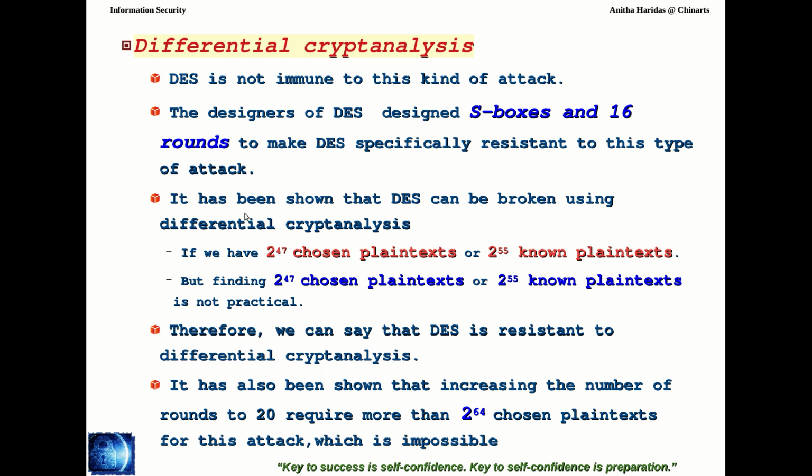Because it is shown that DES can be broken using differential cryptanalysis. How? If 2 power 47 chosen plain texts or 2 power 55 known plain texts are available in the attacker's hand, then he or she can easily break the code.